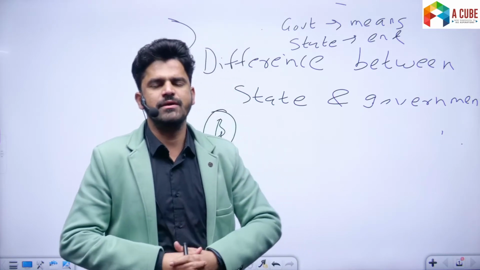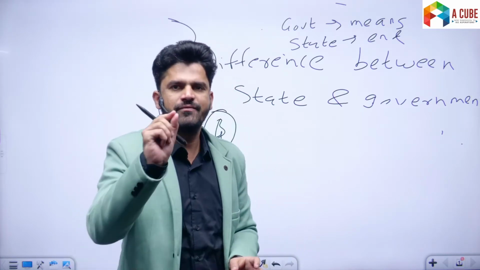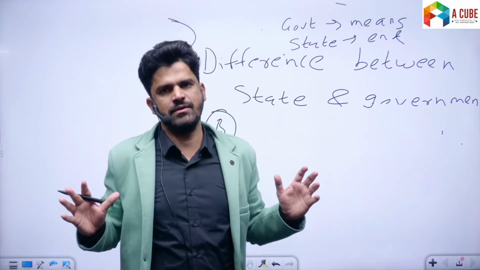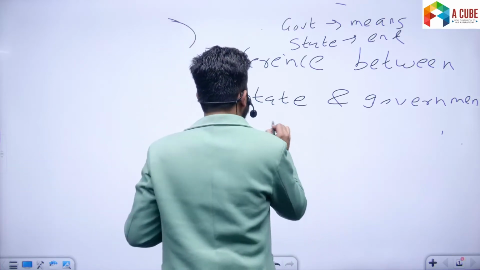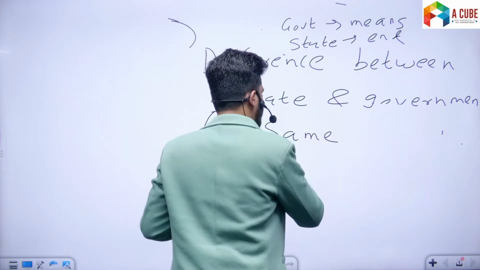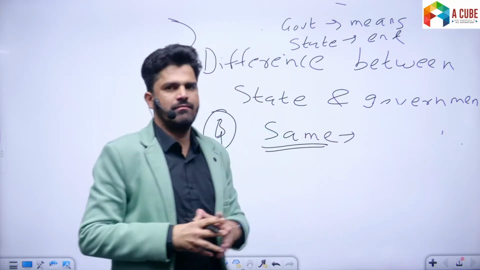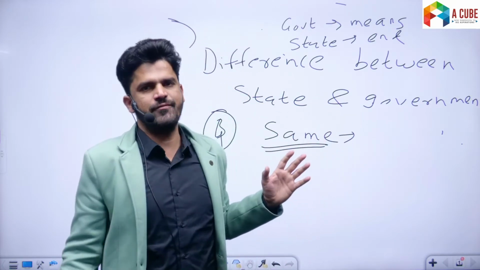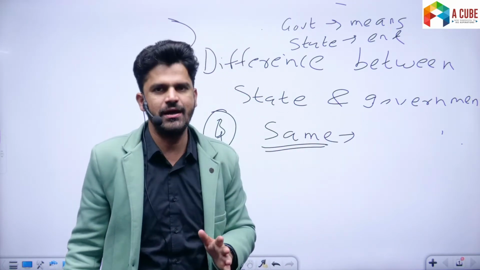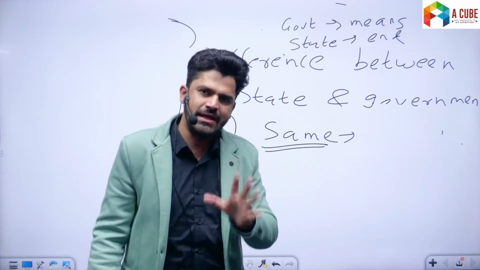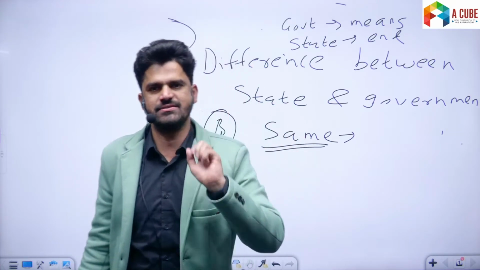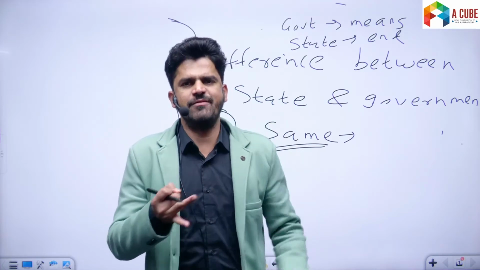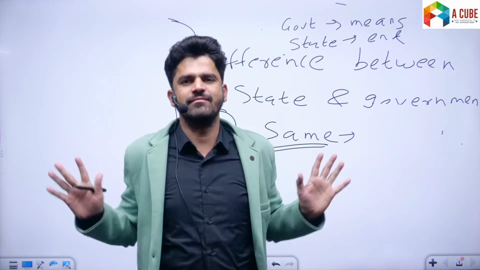All right, fine. Now, fourth or third, whatever it may be, the structure of the state remains the same everywhere. Meaning everywhere, take the state of the United States of America, take the state of UK, so on and so forth, the state of India. The structure of the state remains the same, meaning everywhere the state has four elements: population, fixed territory, government, sovereignty.